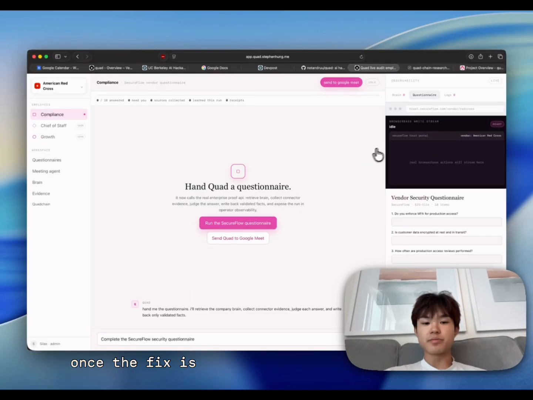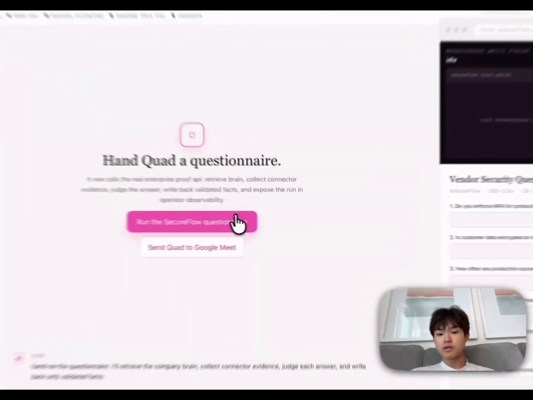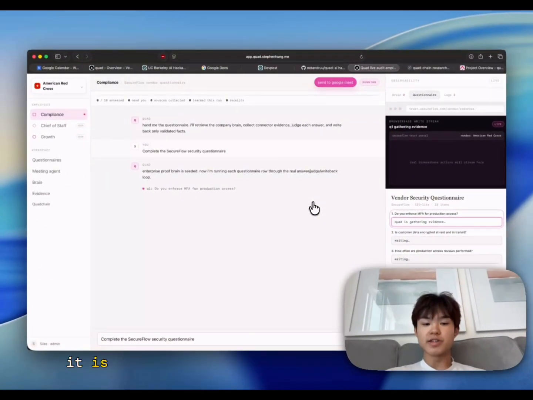So Quad is not just retrieval. It is not just generation. It is a full knowledge-to-action pipeline. Evidence, verification, approval, execution, and receipt. Quad can also orchestrate agents through Agentverse and can be called through ASI1. So other agents can use Quad as a knowledge layer beneath their own workflows.